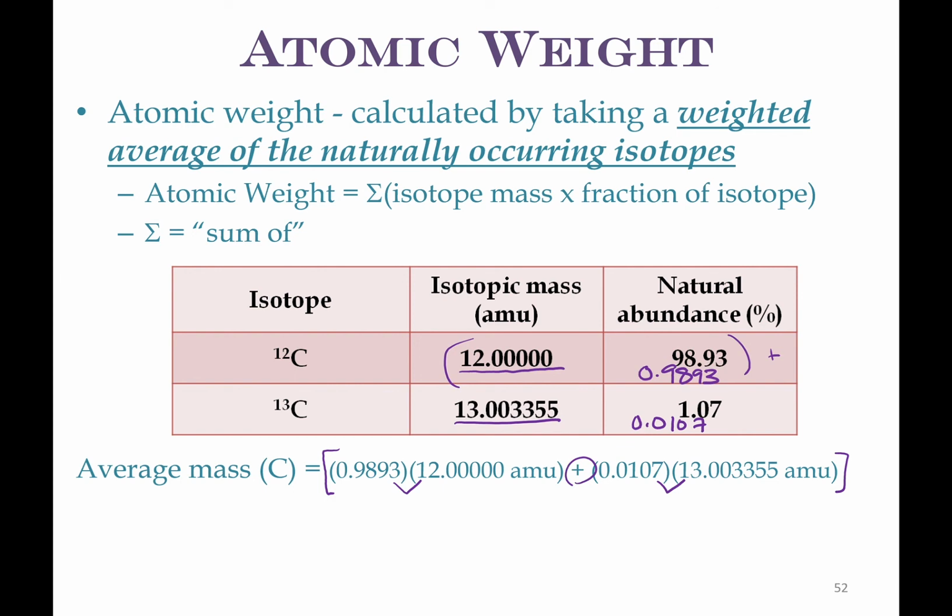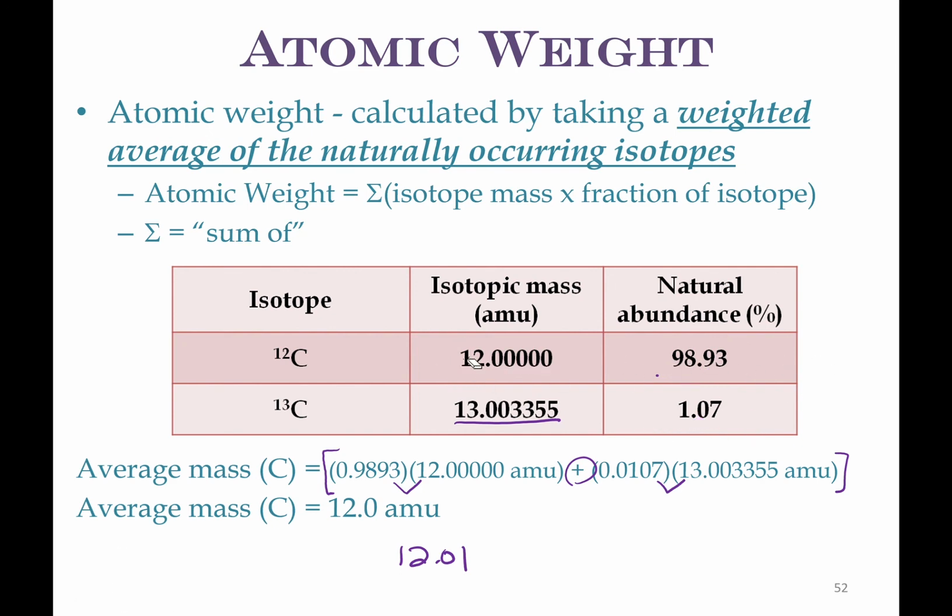When we do that, you get a big long number, but we can only keep the 12.0. If you compare that to the periodic table, which says 12.01, it's because they use something with more precise information than what we did. Because if you look at our information here, 1.07 is only 3 sig figs, so we can only have 3.